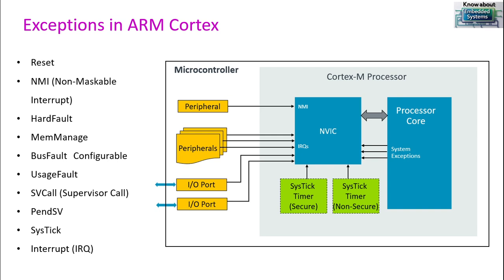So what are the different exceptions available in the ARM Cortex? I have already told very clearly, interrupts will be generated from the microcontroller side, such as peripherals, IO ports, memory, and even from software you can generate an interrupt. Exceptions are generally generated from the processor side, whenever the processor encounters some fault scenario or situation. The interrupts are generated from the microcontroller, and exceptions are generated from the processor side.